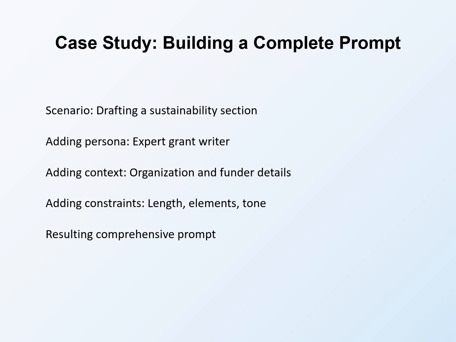Adding constraints: the sustainability section must be approximately 300 words. It must address financial sustainability, organizational capacity, and community integration. Use a confident but realistic tone that acknowledges challenges while expressing genuine commitment. Do not make promises we cannot keep. These constraints bound the output appropriately.